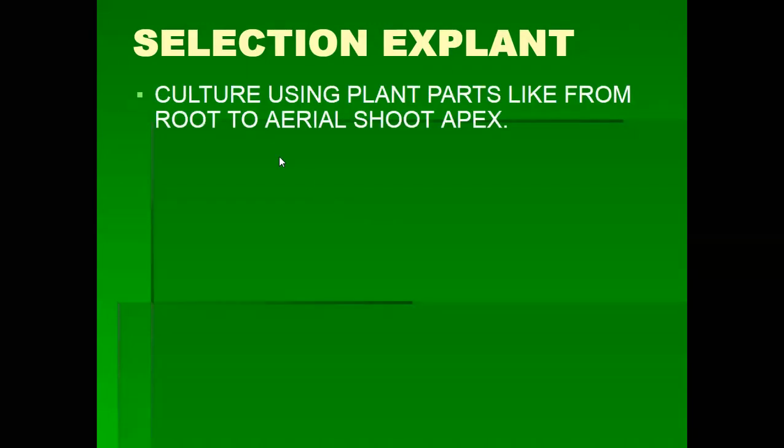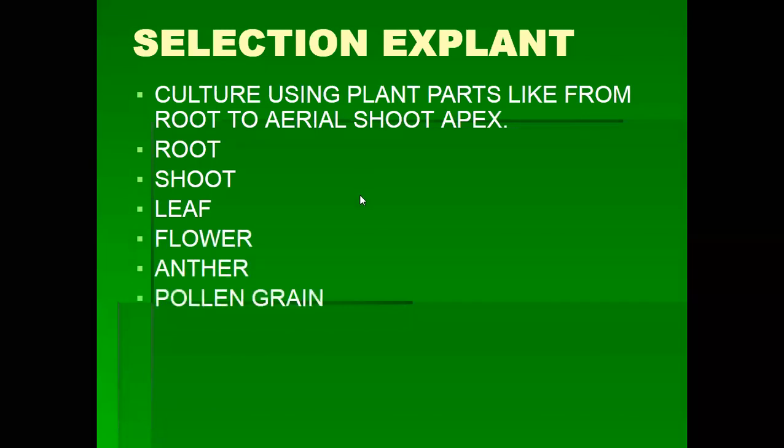Now third step is selection of explant. Selection of explant means which part of the plant is used in tissue culture. That plant part is called explant. Plant parts from root to aerial shoot system can be used: root, shoot, leaf, flower, anther, pollen grains, ovule, embryo. All these parts can act as an explant.